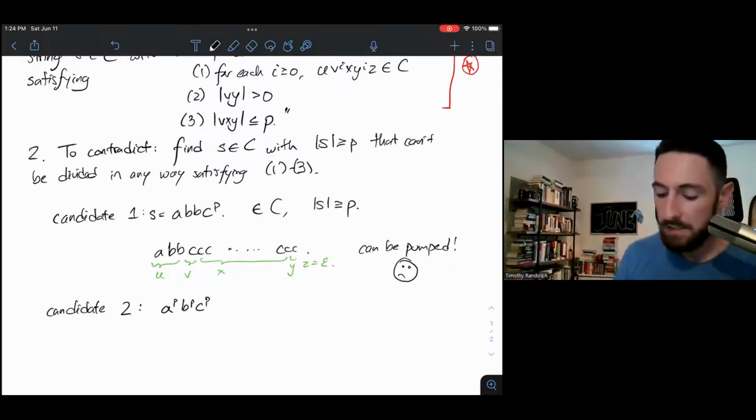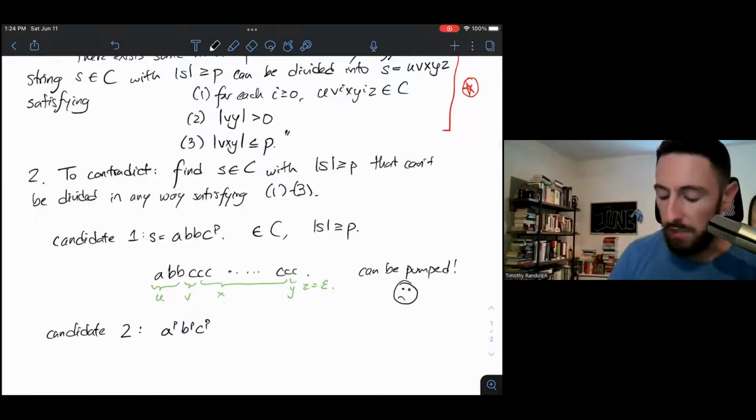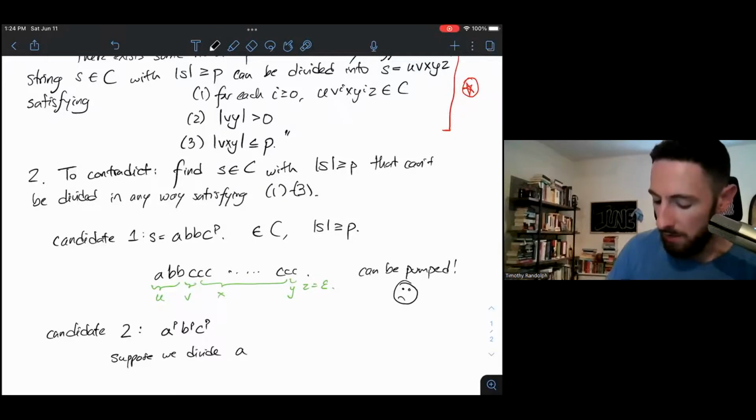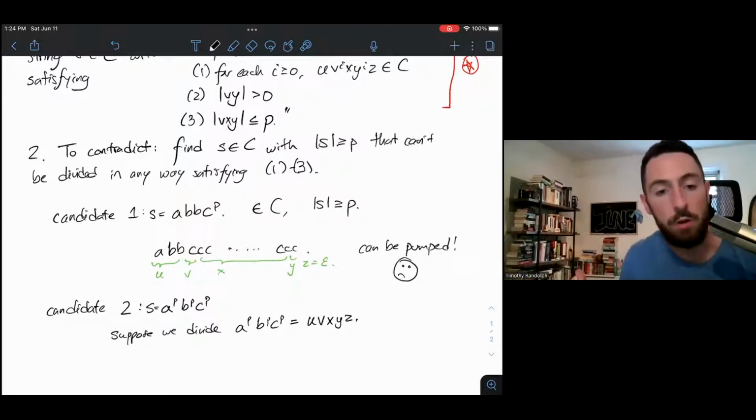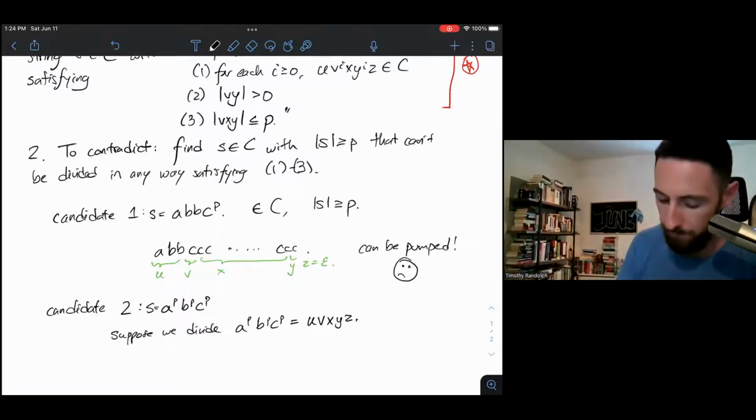So now let's consider whether or not we can divide this string into 5 parts that satisfy the 3 conditions. So suppose we divide S, A to the P, B to the P, C to the P, into U, V, X, Y, Z. There are a few cases we have to consider because we want to rule out all of the possible ways of dividing this string.